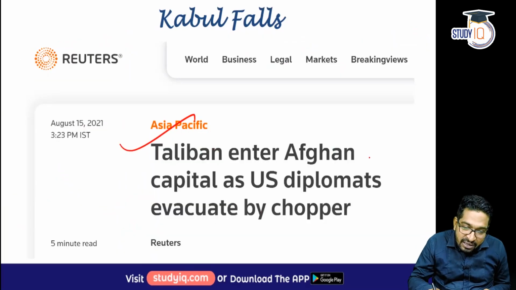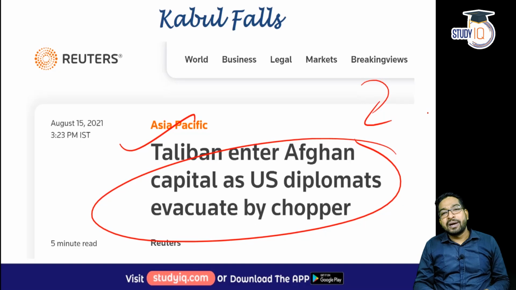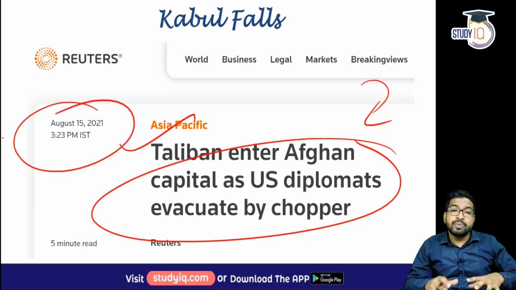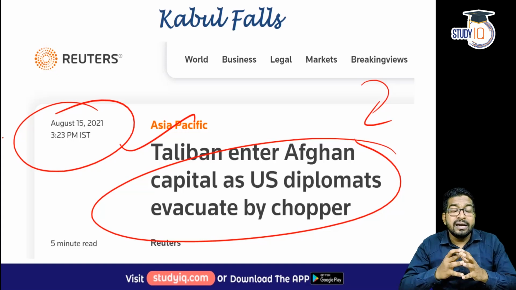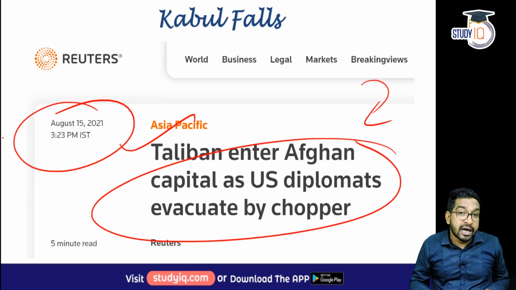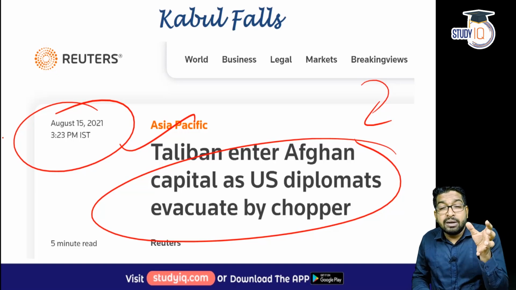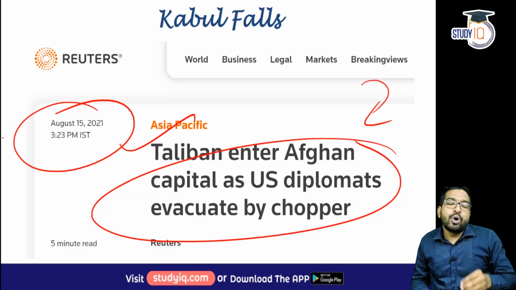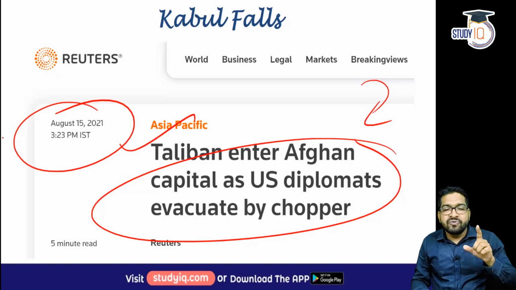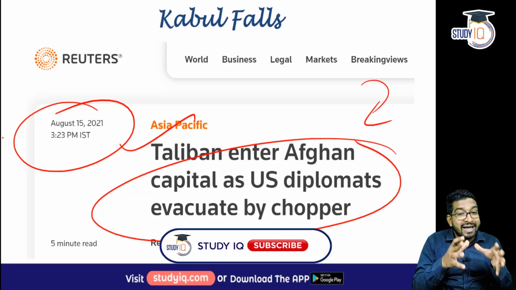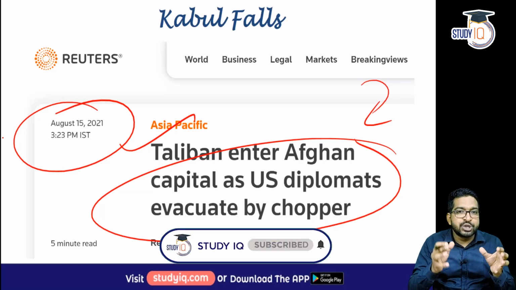Taliban enter the capital, US diplomats evacuate by chopper. You can see the news here, August 15, 3:23 p.m. So by August 15 end, entire Afghanistan was captured by Taliban. That is what happened. What began in 2020, I would say in March 2020, that ended in August 2021 with a swift victory of Taliban. Only time will tell how things unfold in Afghanistan, but that is how Kabul fell in such a short time.